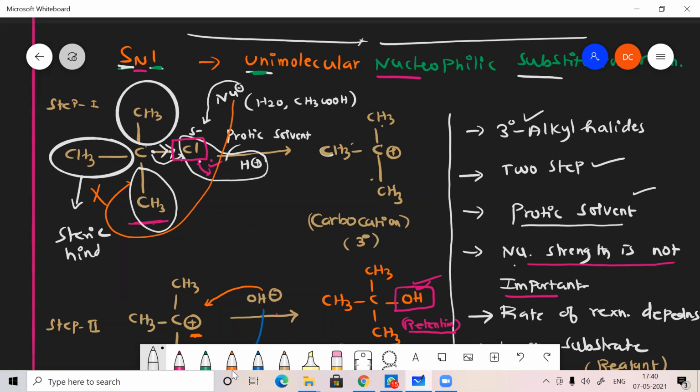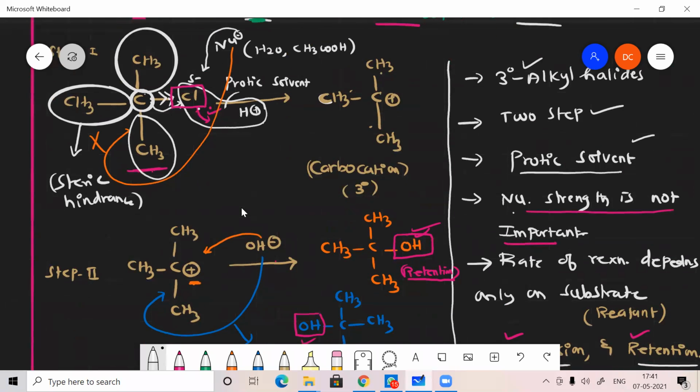The bulkier groups like CH3 will not allow the nucleophile to attack the carbon. Which carbon? This functional carbon. The carbon cannot be attacked because of steric hindrance, the bulkiness of the molecule. That's why the nucleophile will not attack in the first step.